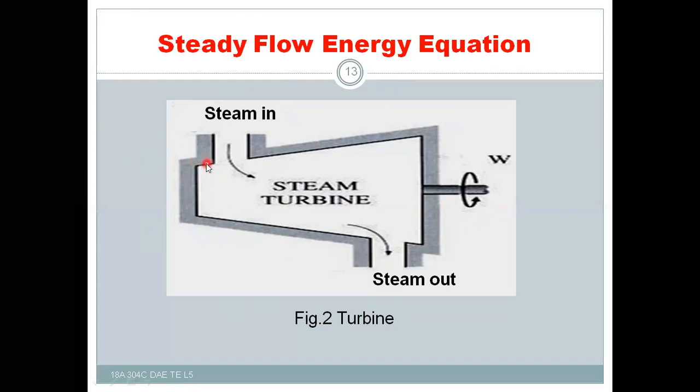That means there is no transfer of heat into or out of the system through the casing. That's why there is no heat flow in the turbine, and there is no change in potential energy and no change in velocity also. So simply the work done will be there in the steam turbine.